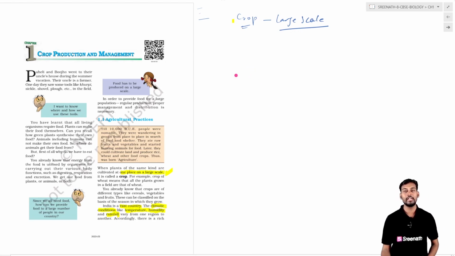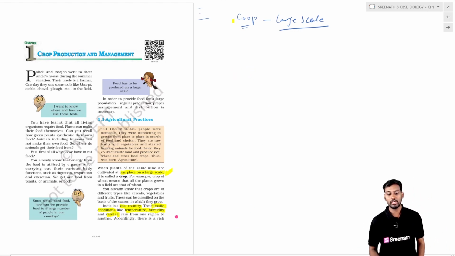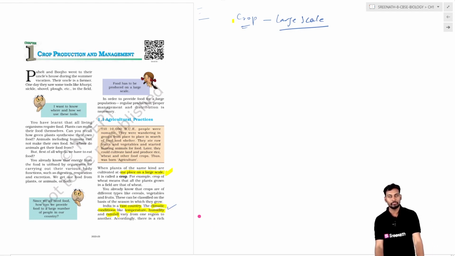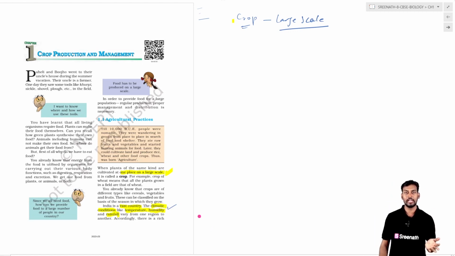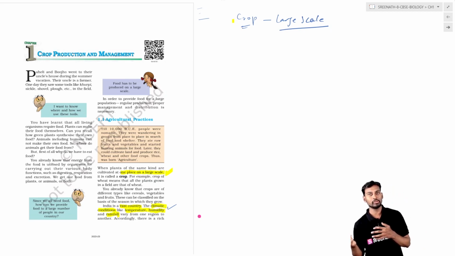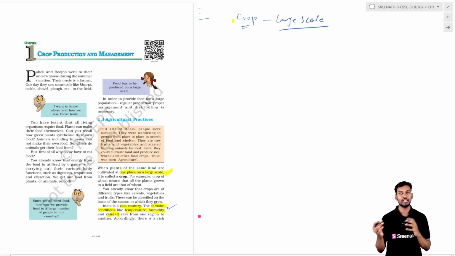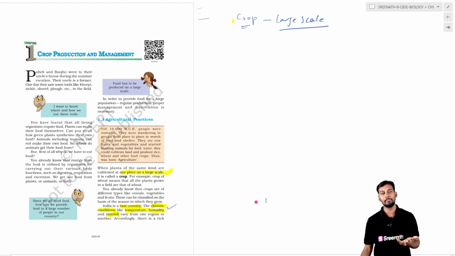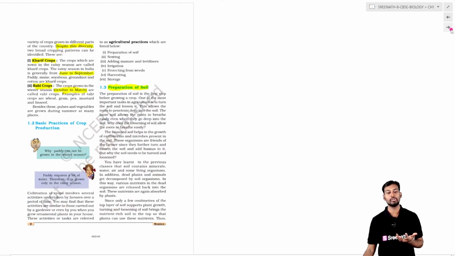India is a very vast country, so the climatic conditions are very diverse and vary from one place to another. There is a very different kind of climate in Hyderabad compared to the outskirts of Hyderabad. This diversity in climate from one area of the country to another is in terms of humidity, moisture percentage, temperature, and also rainfall. These are the different factors which vary from one part of the country to another.